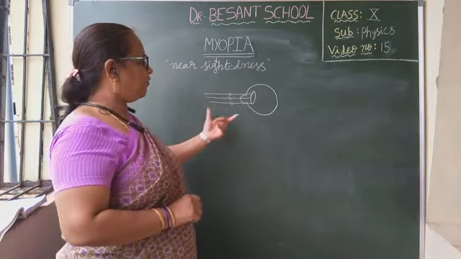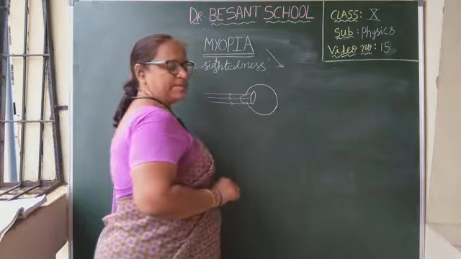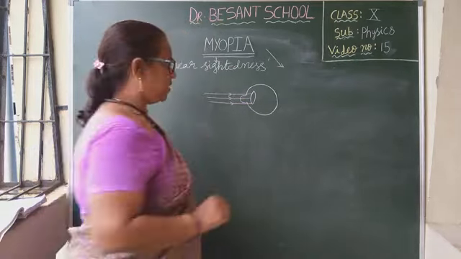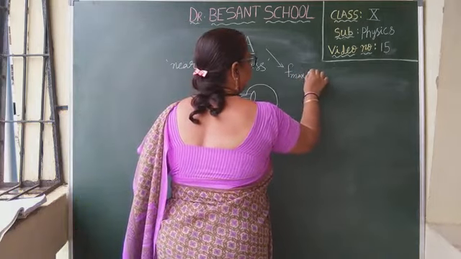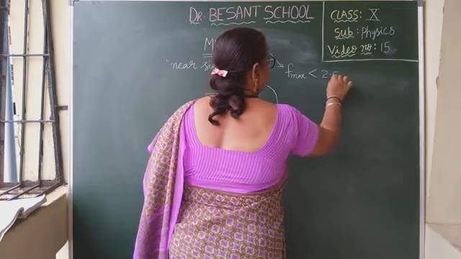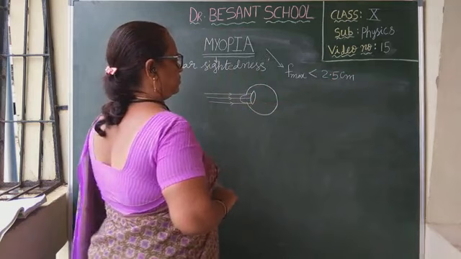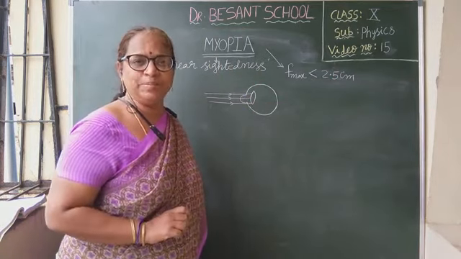But with the maximum focal length for this myopic person, the person who is suffering with myopia is called myopic person. And for this myopic person, this maximum focal length is less than 2.5 centimeters.